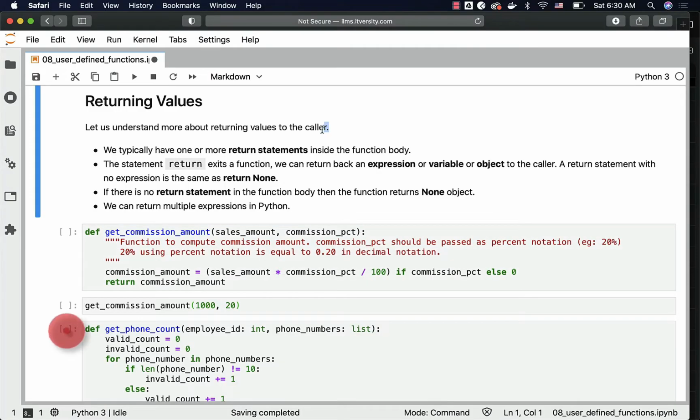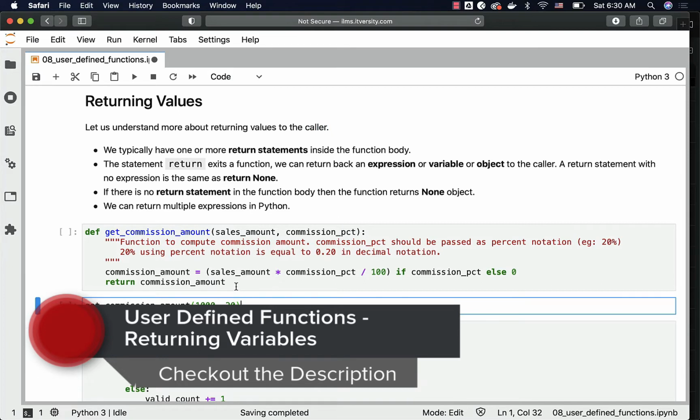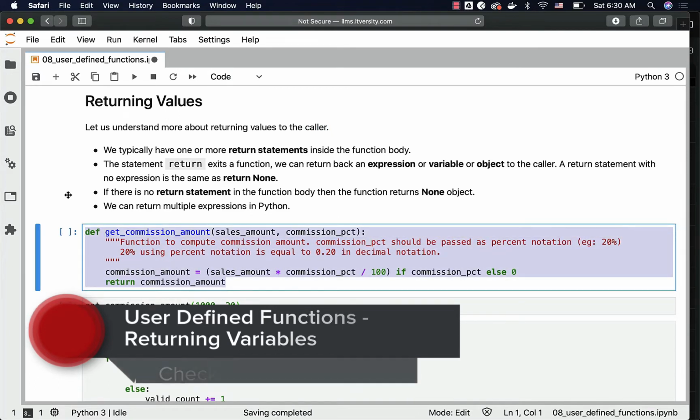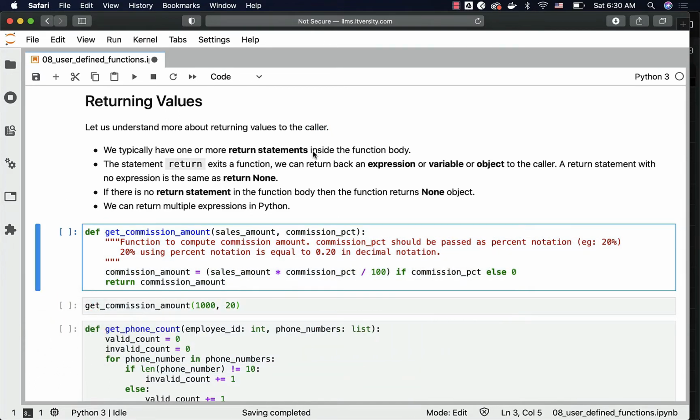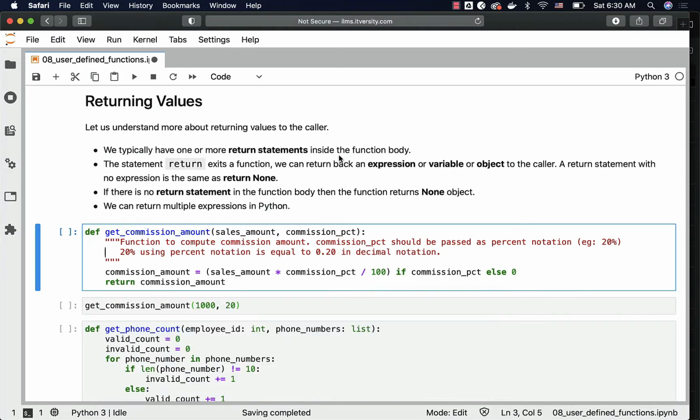Let us understand more about returning values to the caller. In this case, the caller is nothing but this one, and this is where we have specified the function body. We typically have one or more return statements inside the function body. It is not mandatory that we can have only one return statement. You can have n number of return statements, however only one return statement will be executed.